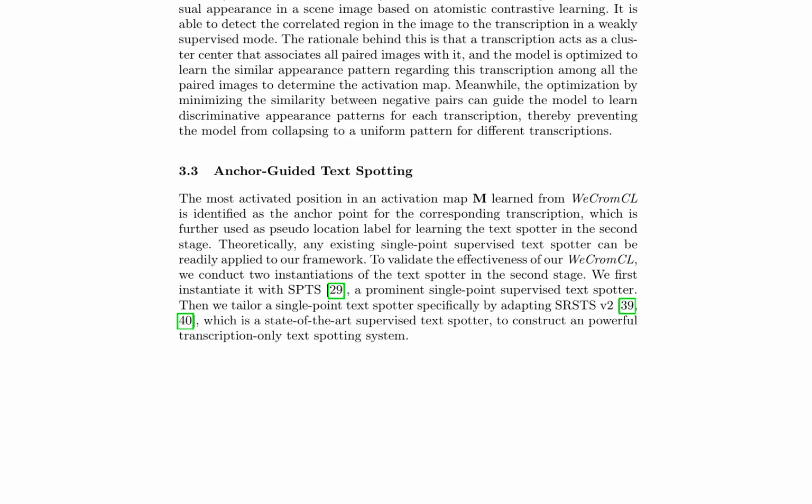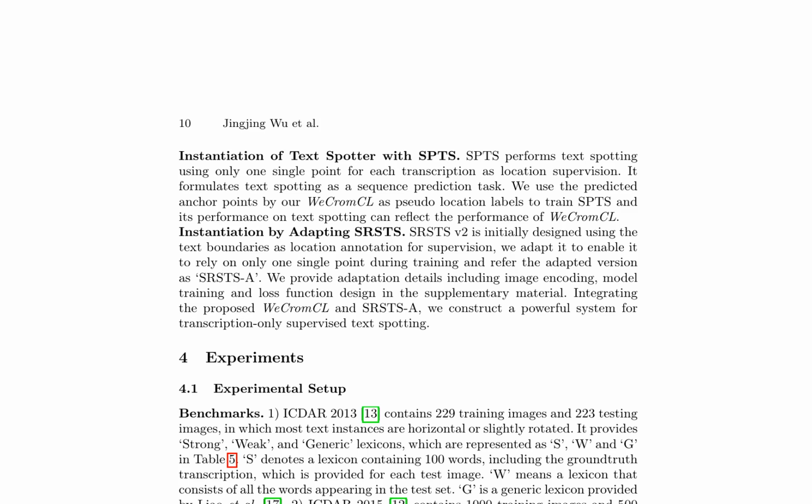The rationale behind WeCromCL is to prevent the model from collapsing to a uniform pattern for different transcriptions. The most activated position in the activation map is identified as the anchor point for the corresponding transcription, used as a pseudo-location label for learning the text spotter. The text spotter is instantiated with SPTS and SRSTS v2, demonstrating the effectiveness of WeCromCL.